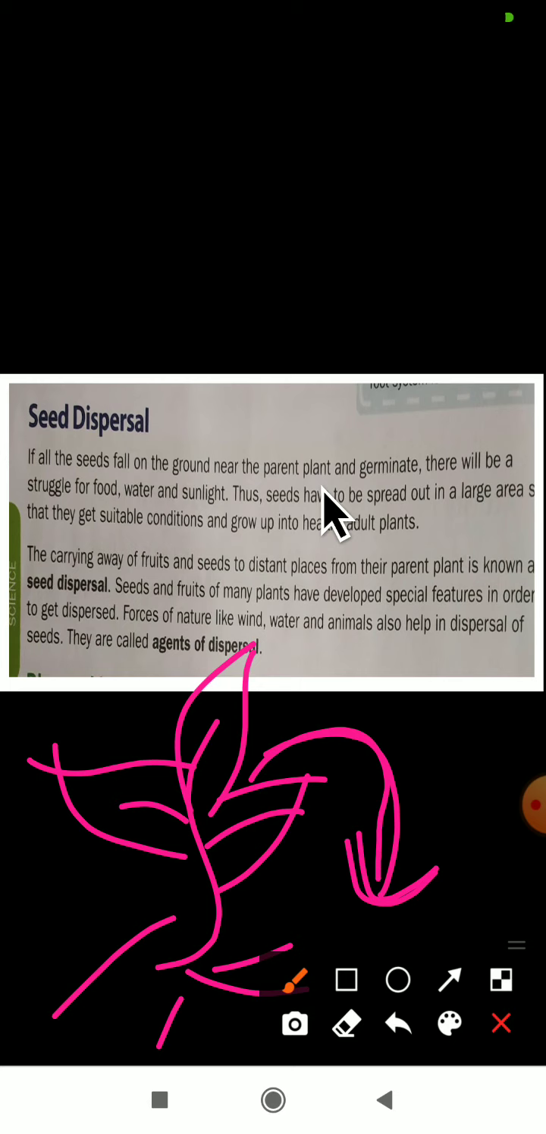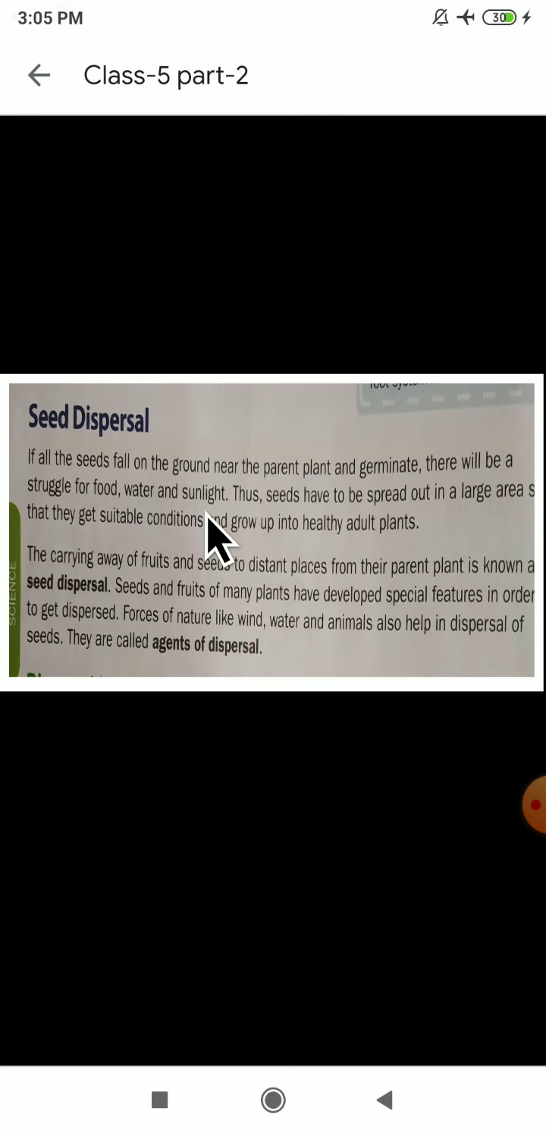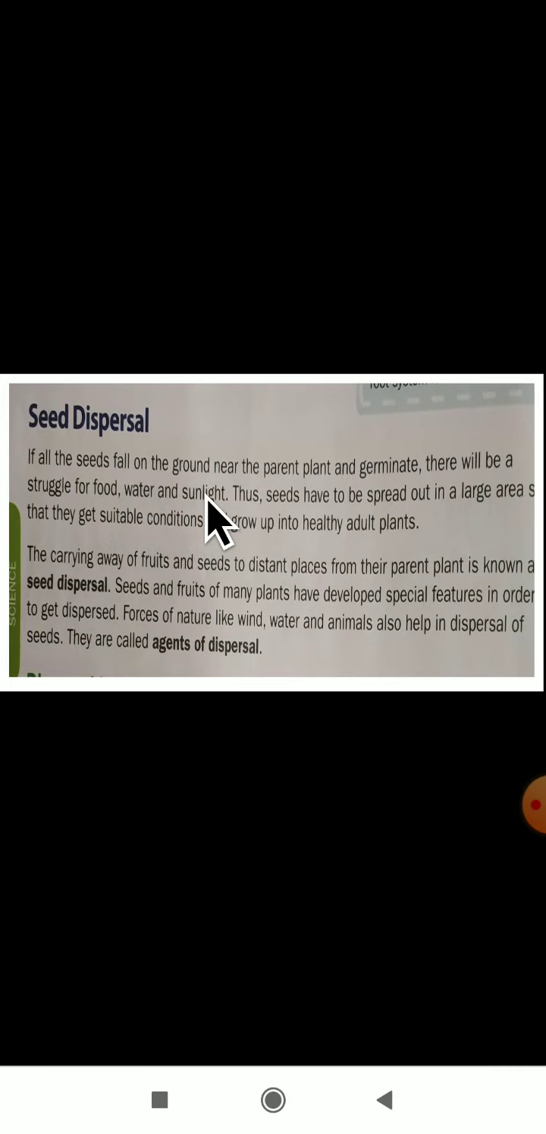If all the seeds are falling near the parent plant only, then there will be shortage of food, water and even sunlight. What is the shortage here? Food, water and sunlight. Think what I am telling you, just listen. One parent plant is there. If the seeds of that parent plant fall near the same parent plant, there will be struggle for food, water and sunlight. So, seeds have to be spread out in a large area so that they get suitable conditions and grow up into healthy adult plants.